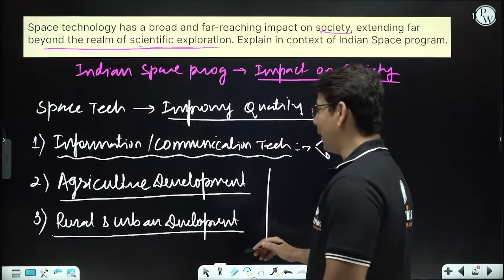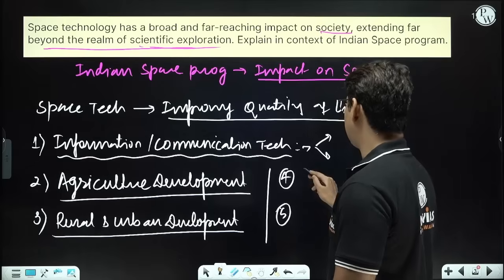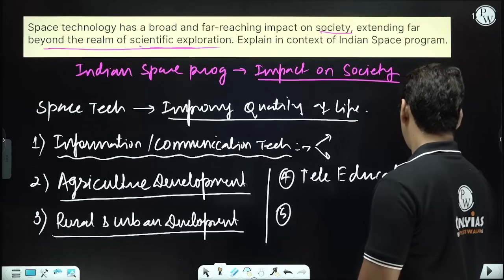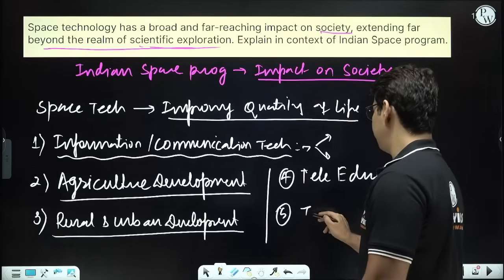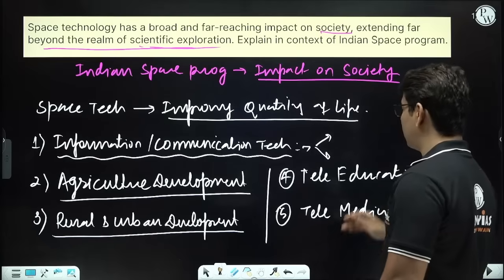Again, I can add a fourth and fifth area. The fourth area is tele-education, very impactful, and tele-medicine. Both work on the same principle.